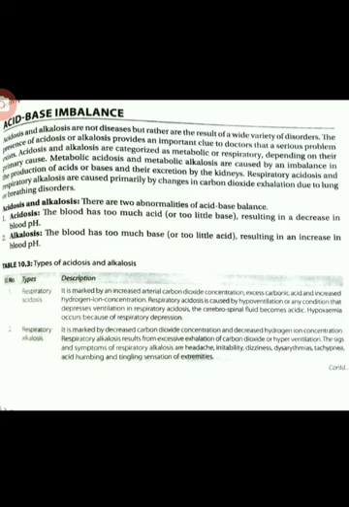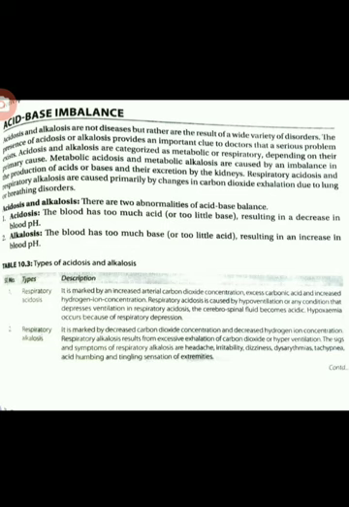And after that, respiratory alkalosis is marked by decreased carbon dioxide concentration and decreased hydrogen ion concentration. Respiratory alkalosis results from excessive exhalation of carbon dioxide, or hyperventilation, and the signs and symptoms of respiratory alkalosis are headache, irritability, dizziness, dysrhythmias, tachypnea.